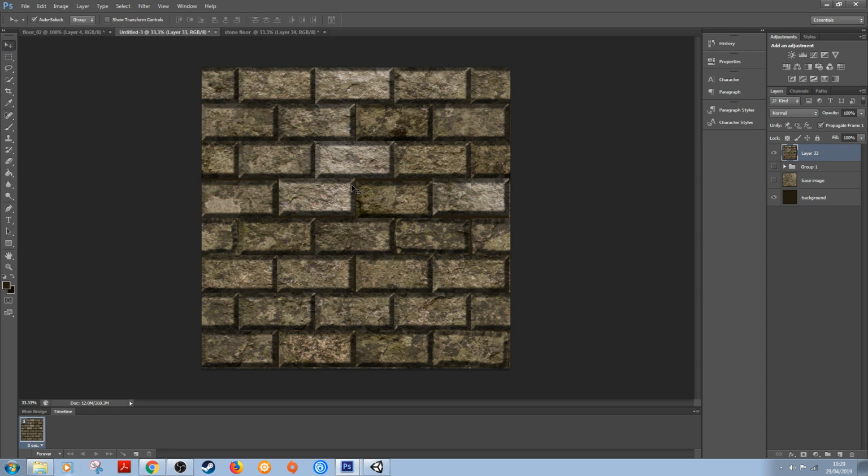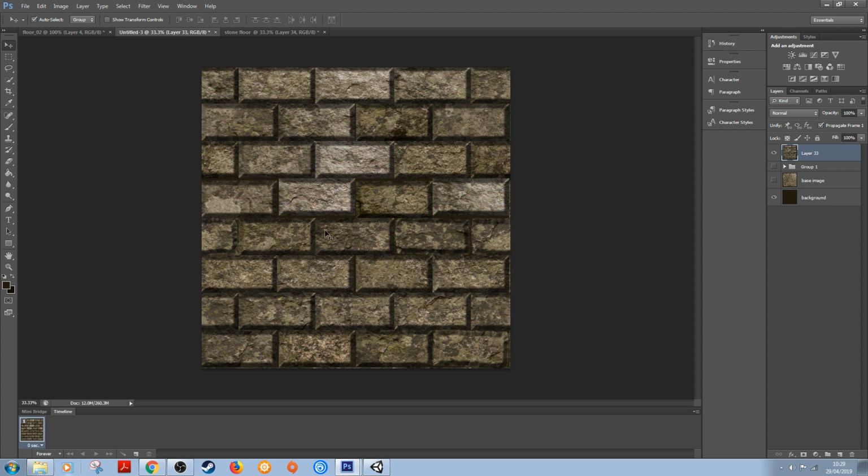If we actually zoom out now, you'll see you've got a tileable texture that can be applied within a 3D environment. And again, don't be afraid to put a bit more work in on these bricks, make them look a little bit more natural. Try different techniques, different brush strokes. Maybe you don't want to use a layer mask, maybe you want to use a rubber or something like that. You certainly can go over these as well with some hand painted stuff. Maybe you want to put some extra highlights in. It's entirely up to yourself. Maybe the background's not dark enough. Again, that's something you could look into.